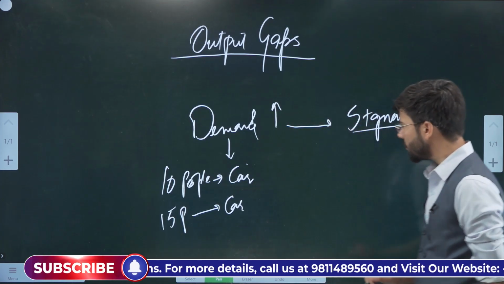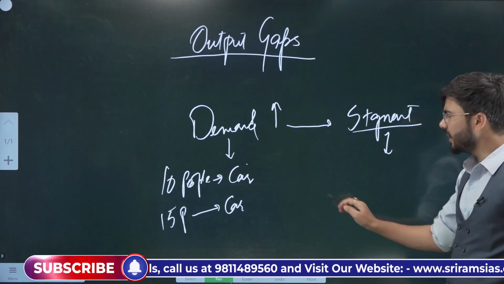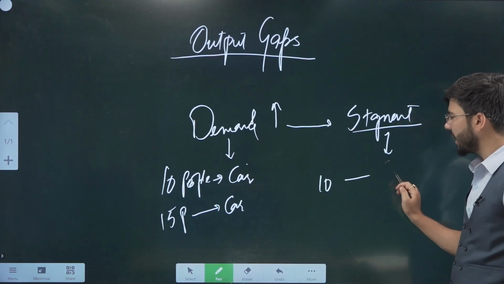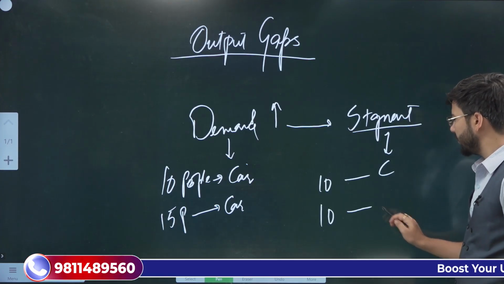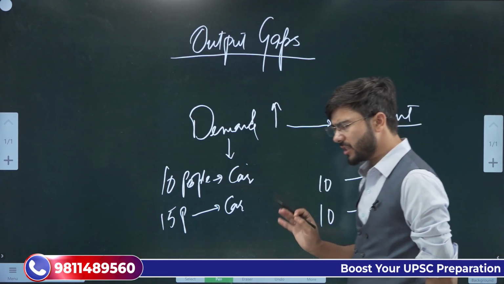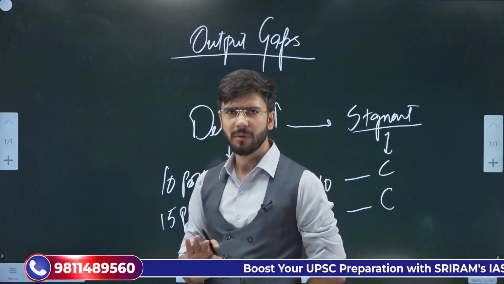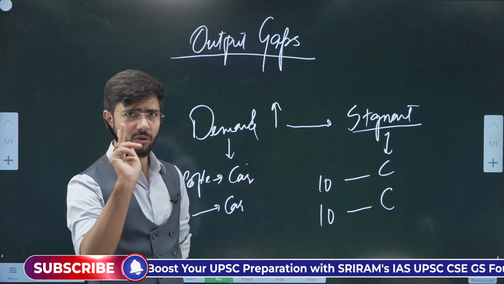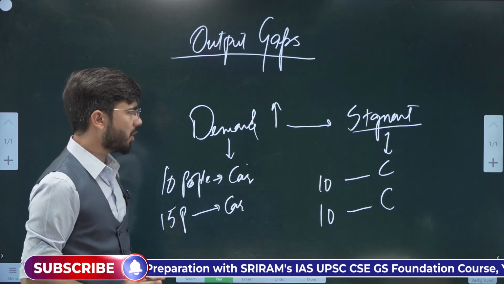Simple. Or last year we had 10 people who wanted to buy a car, and this year we have only 10 people who want to buy a car. Same customer base, no change in customer base. There are two scenarios. You need to understand it properly.